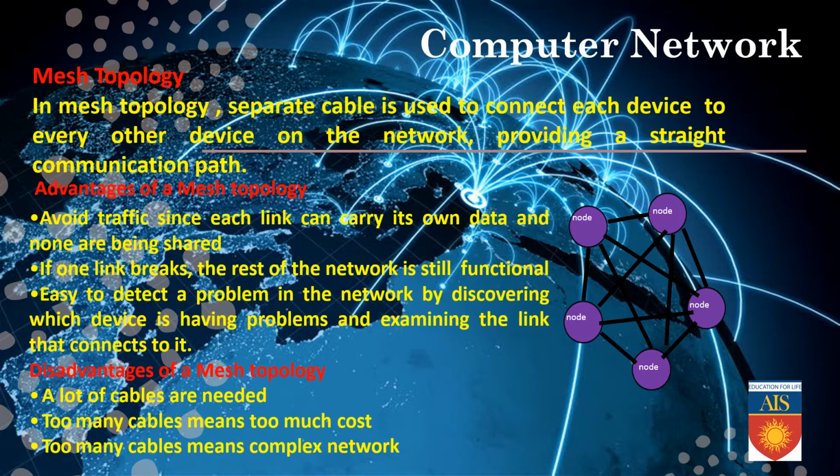Basically, when each and every computer connects with an individual wire, you need lots of cable. Too many cables means too much cost. Quite naturally, when we need to connect the computers through individual cables, you need to buy individual cables, and in that case you need to pay some extra money. Too much cable means a complex network. When you have too much cable, in case of any problem, it is very problematic for us to find out the error.